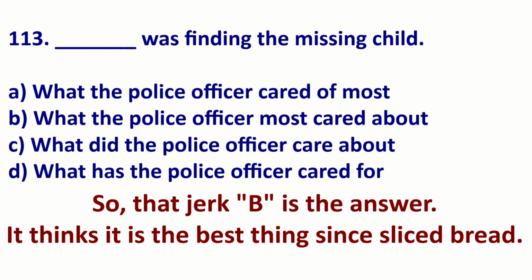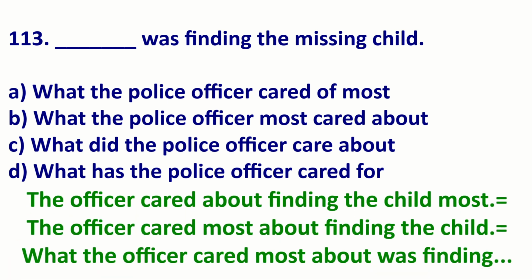Let's imagine different ways to say this. The police officer cared about finding the missing child most. Or, the police officer cared most about finding the missing child. Both can be correct. But you can say this with the noun clause. What the police officer cared about.